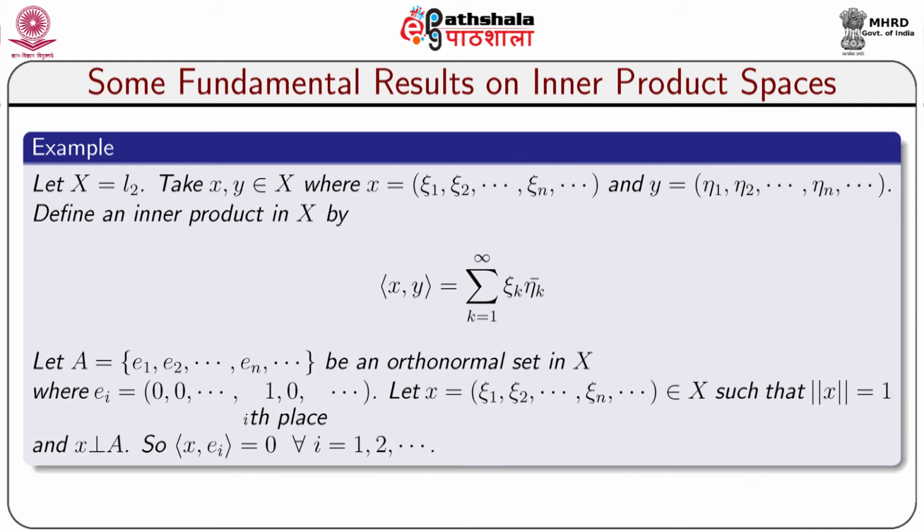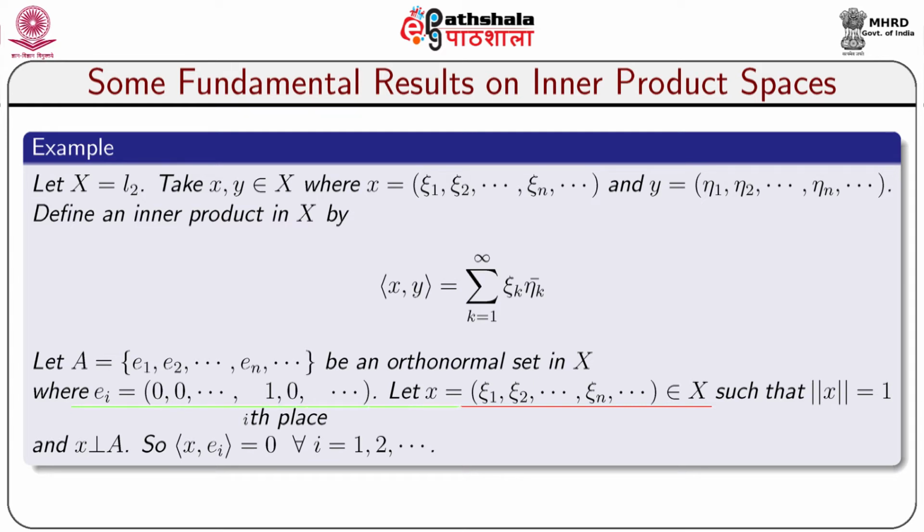Now, let us take an example. Let X is equal to L2. Take x comma y belonging to capital X, where x equal to (xi1, xi2, ..., xin, and so on), and y equal to the sequence (eta 1, eta 2, ..., eta n, and so on). Define an inner product in X by inner product x comma y equal to sigma k equal to 1 to infinity xi k into eta k bar. Let capital A equal to the set E1, E2, ..., En and so on be an orthonormal set in capital X, where Ei equal to (0, 0, 0, 1, 0, 0 and so on), with 1 at the ith place.